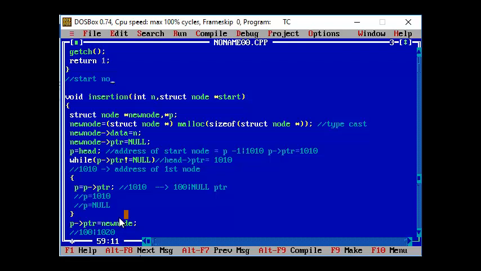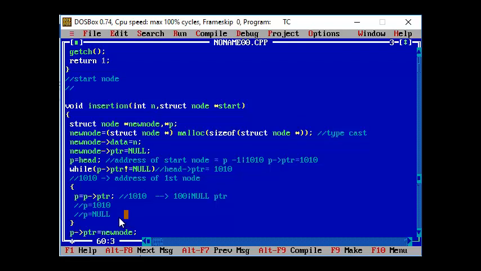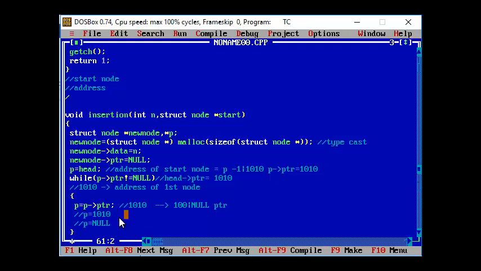Okay, you are supposed to start with the starting node, and you have to see the address of the starting node, and ensure that you are trying to create the new node as well. You are trying to create the new node with the value as well as the data, the data as well as the pointer value that is equal to null.